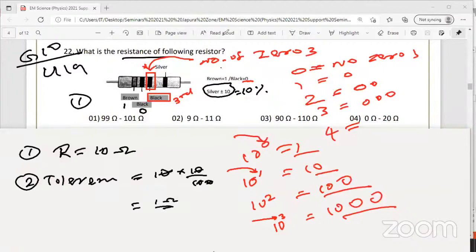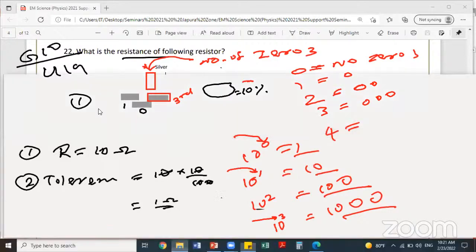This page, then it's easy to understand the colors here. But anyway, no need to memorize. Brown is equal to 1. It's given in the exam. No need to memorize. Wait, I'll show you the grade 10 textbook.